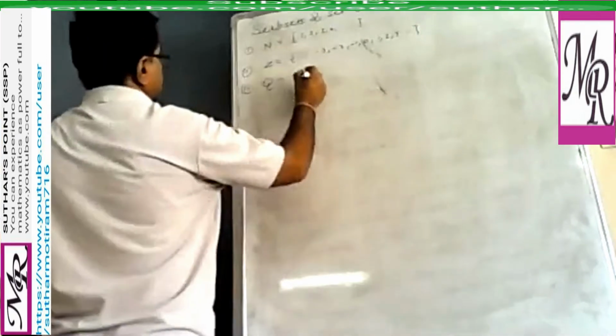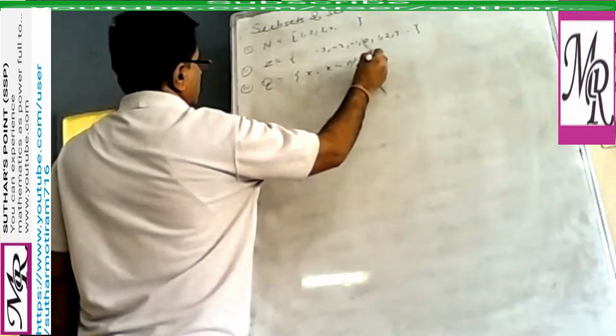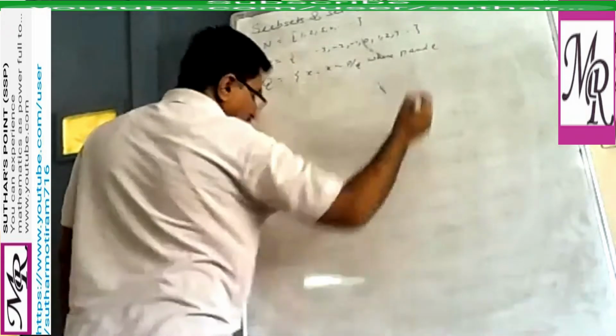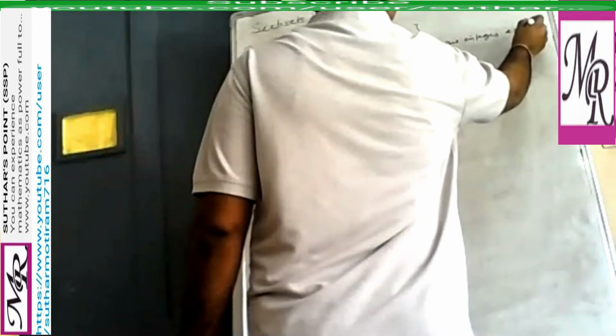So x such that x equals P by Q, where P and Q are integers and Q not equal to 0, like 1 by 2, 3 by 2, -1 by 2.